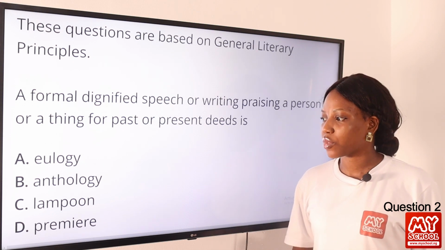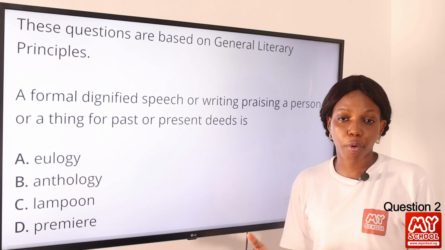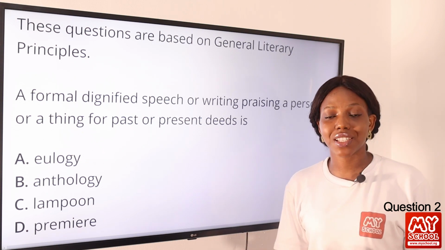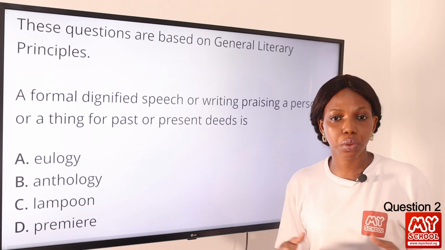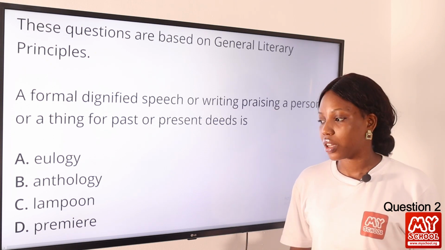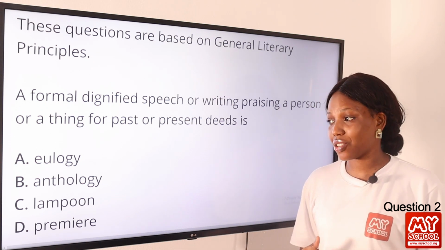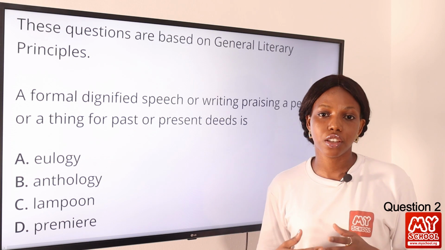Anthology is a published collection of, say, poems or other piece of writing. Lampoon is a literary device that criticizes something by using ridicule or sarcasm or irony. Okay, premiere is just first performance. Okay, so the answer to this question is definitely A, eulogy.